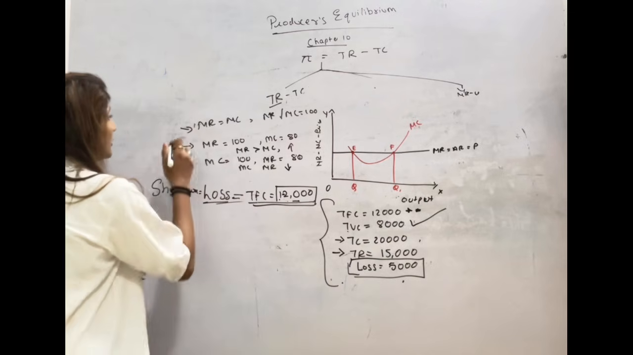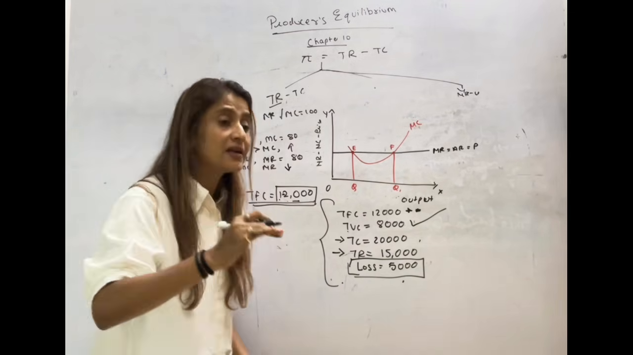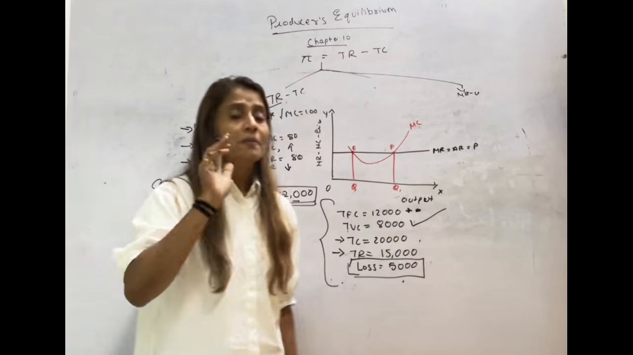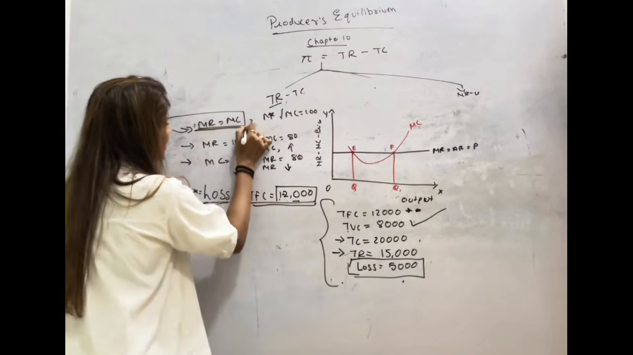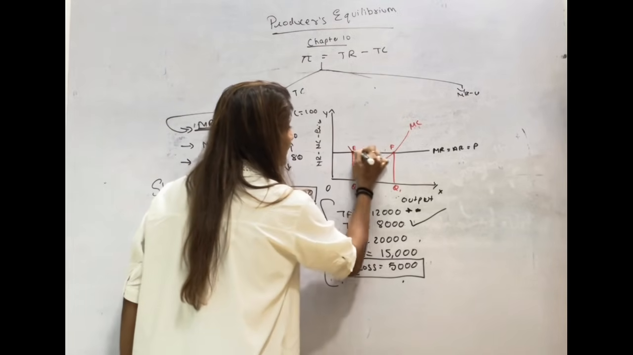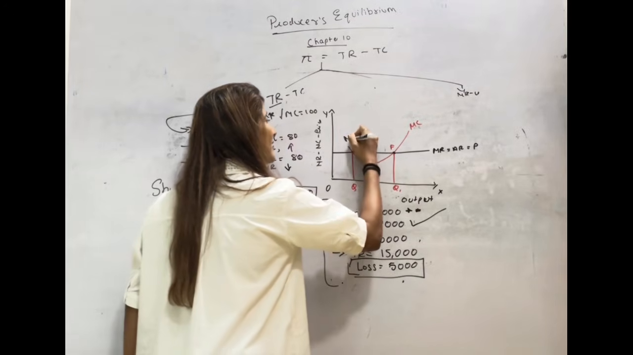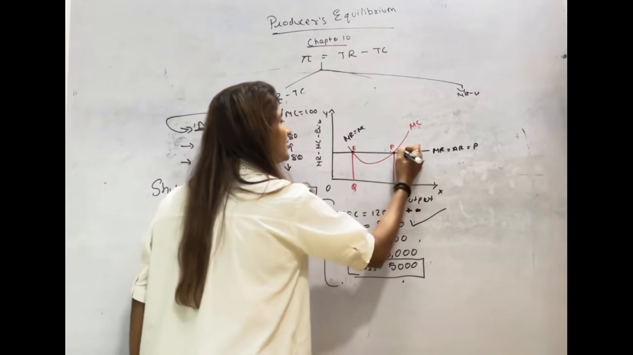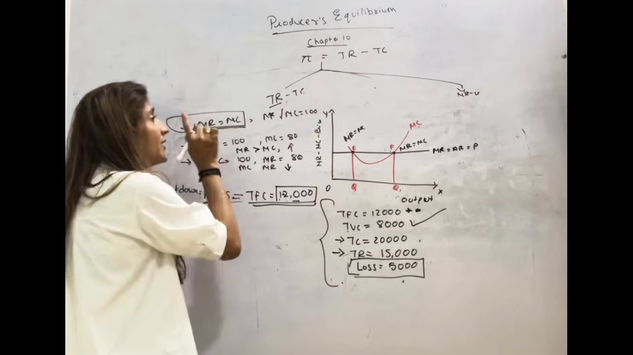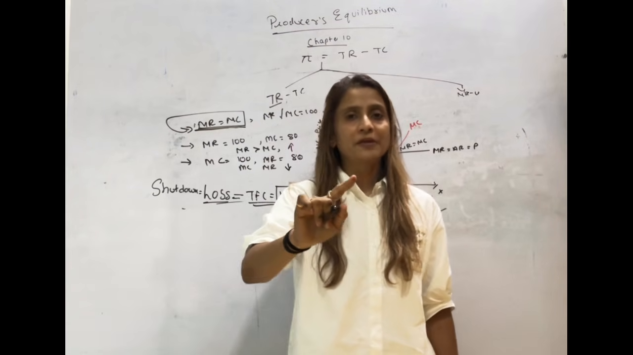So the second condition is MR should be equal to MC, because at that level you are interested neither in increasing your output nor in decreasing it. But this condition alone cannot give you equilibrium. If you see in this diagram, MR and MC are equal at 2 points. At this point also, MR and MC are equal. At this point also. So MR equal to MC alone is not a sufficient condition for equilibrium.